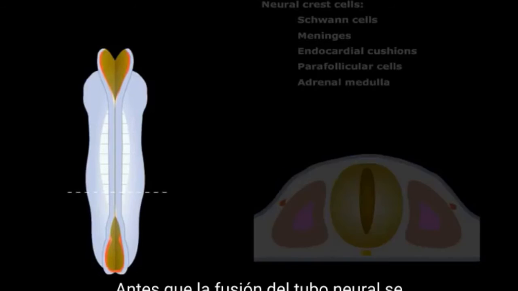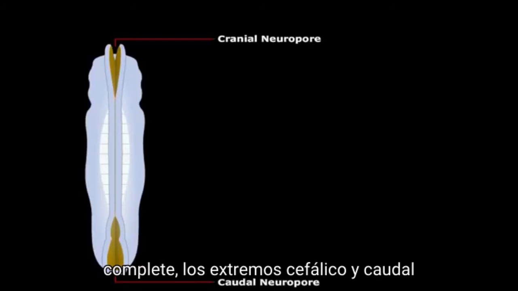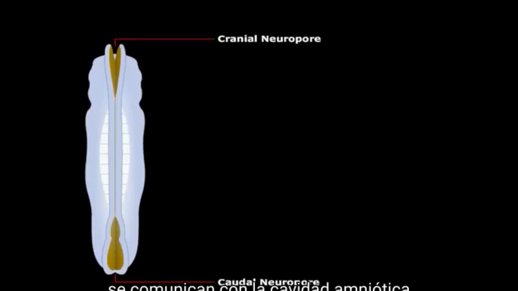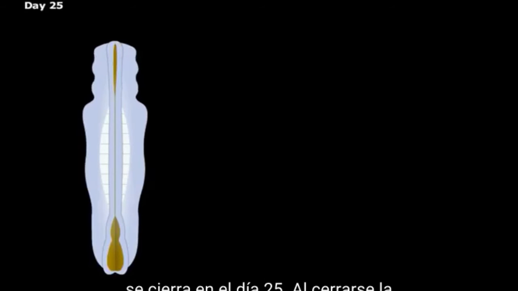Before the fusion of the neural tube is complete, the cephalic and caudal ends communicate with the amniotic cavity through the cranial and caudal neural pores. The cranial neural pore closes on day 25.